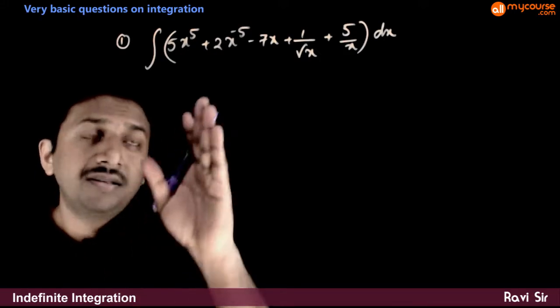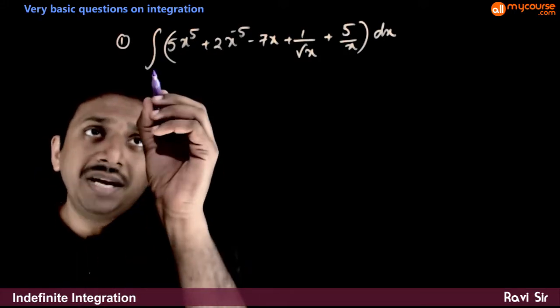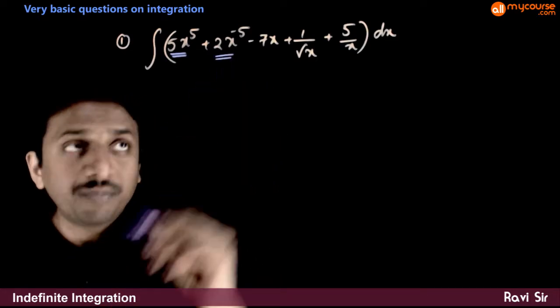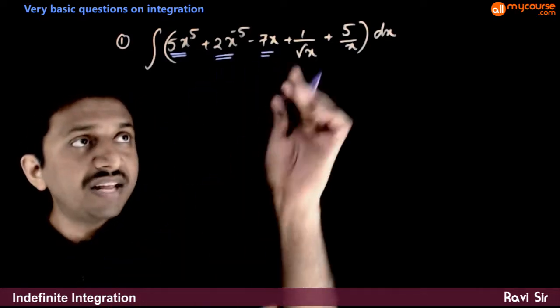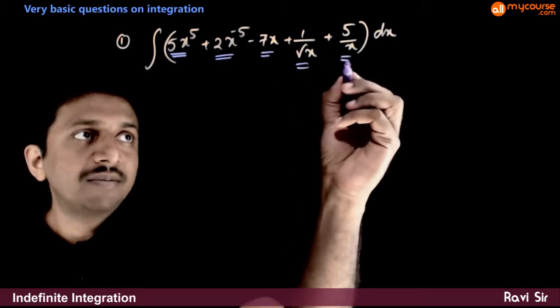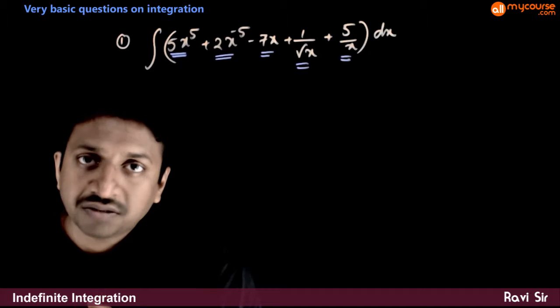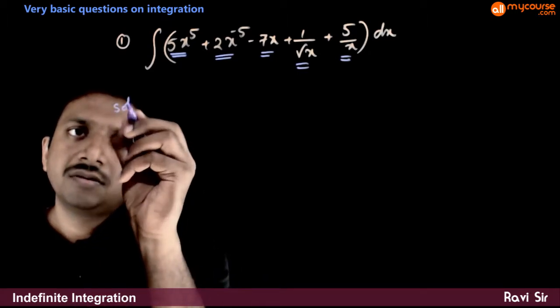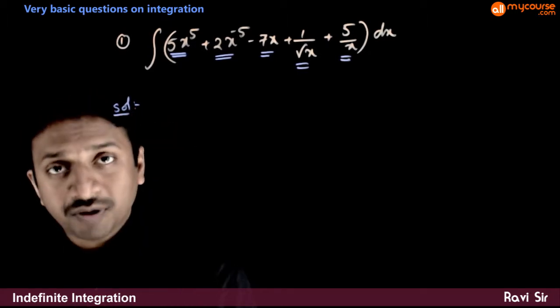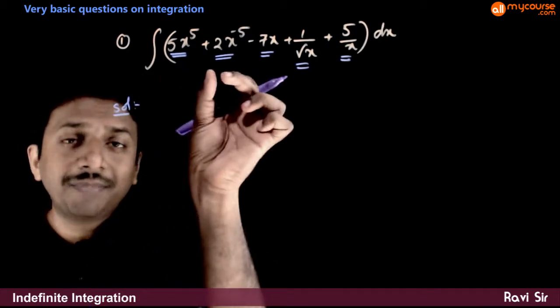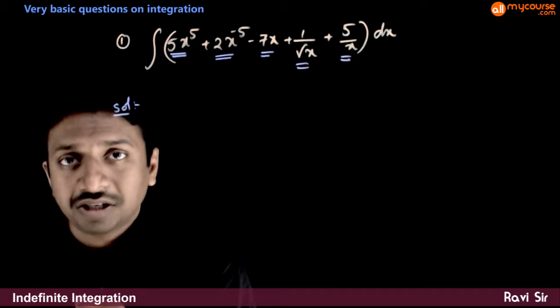So let us look at this question. Integration of 5x power 5 plus 2x power minus 5 minus 7x plus 1 by root x plus 5x. This is a combination of 5 different functions. So according to the algebra of integration that we have seen, this integration can be separated into 5 different integrations.